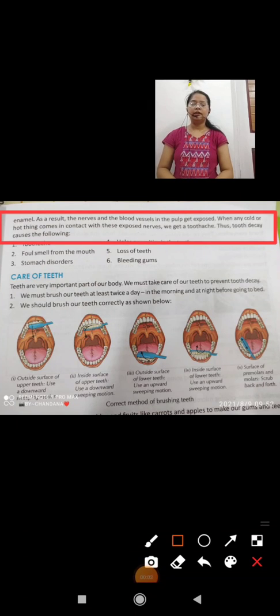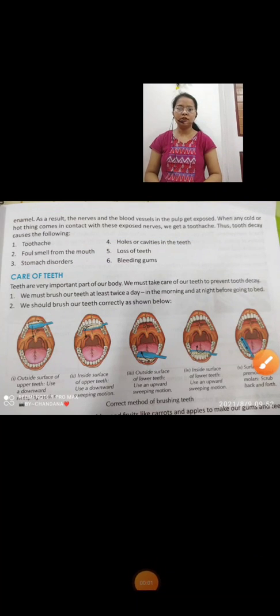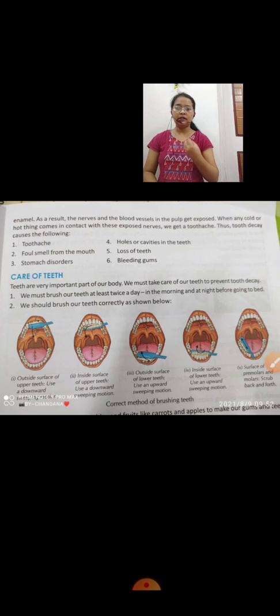As a result, the nerves and the blood vessels in the pulp get exposed. When any cold or hot things come in contact with these exposed nerves, we get a toothache. So children, as you have understood, the pulp of our teeth has blood vessels and nerves, and when our teeth start decaying, the nerves and blood vessels in the pulp get exposed, and when we eat something cold or hot, our teeth get a toothache.